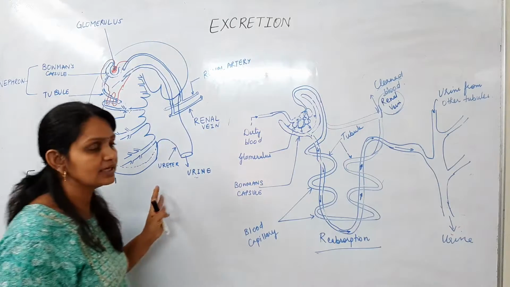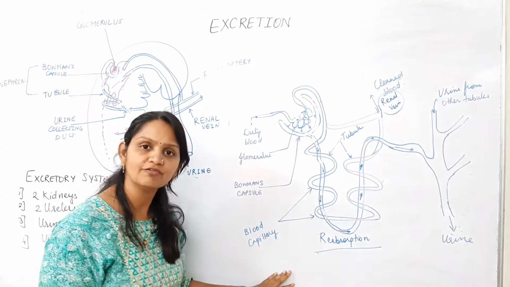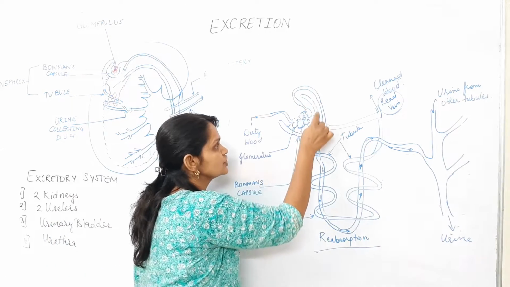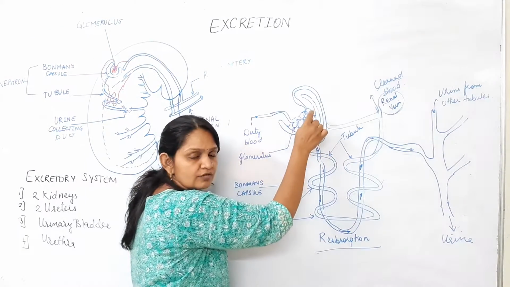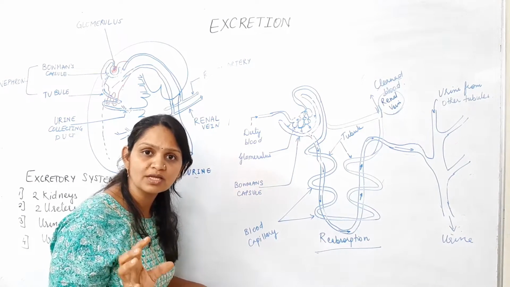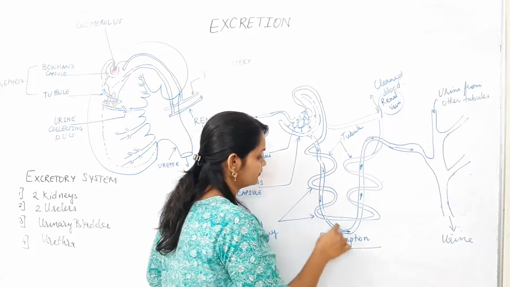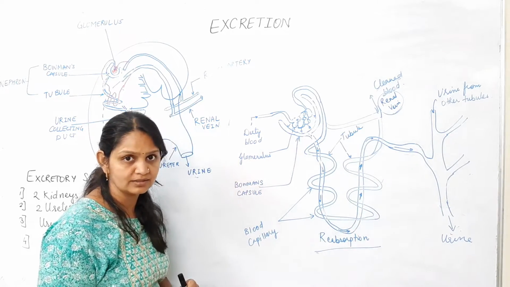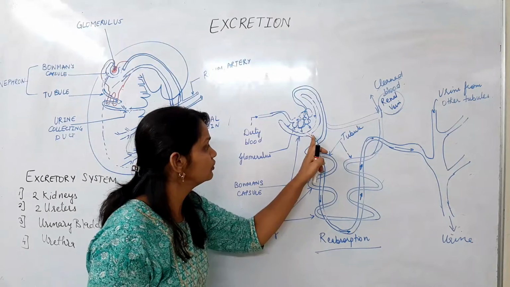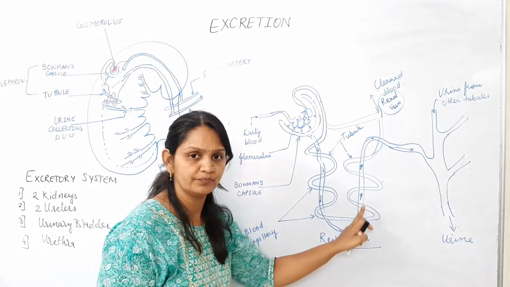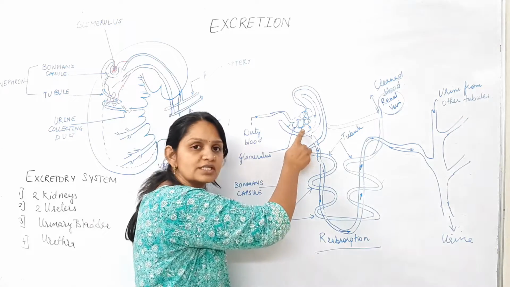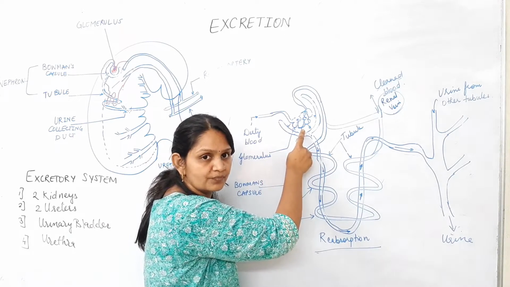Now let us study the detailed structure of a nephron. What is a nephron? It consists of a C-shaped cup which is called Bowman's capsule and a long tube which is going to carry the urine to the collecting duct. This long tube is known as the tubule. The other structure that we see here, this knot-like structure, is the glomerulus.